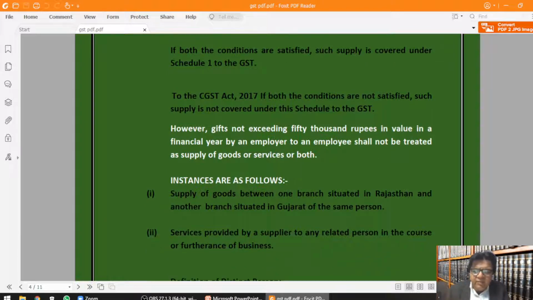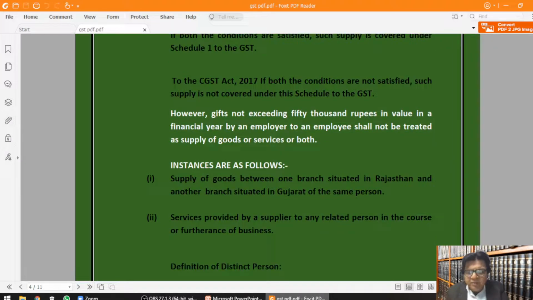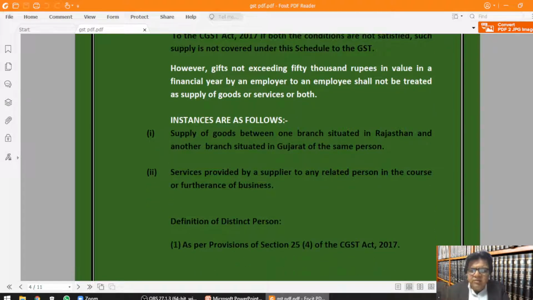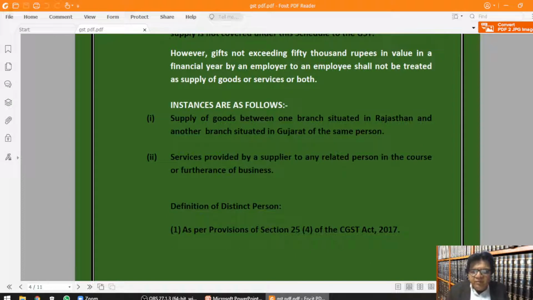However, gifts not exceeding 50,000 rupees in value in a financial year by an employer to an employee shall not be treated as supply of goods or services or both. Instances are as follows. First, supply of goods between one branch situated in Rajasthan and another branch situated in Gujarat of the same person. Second, services provided by a supplier to any related person in the course or furtherance of business. Definition of distinct person as per provisions of section 25 subsection 4 of the CGST Act 2017.